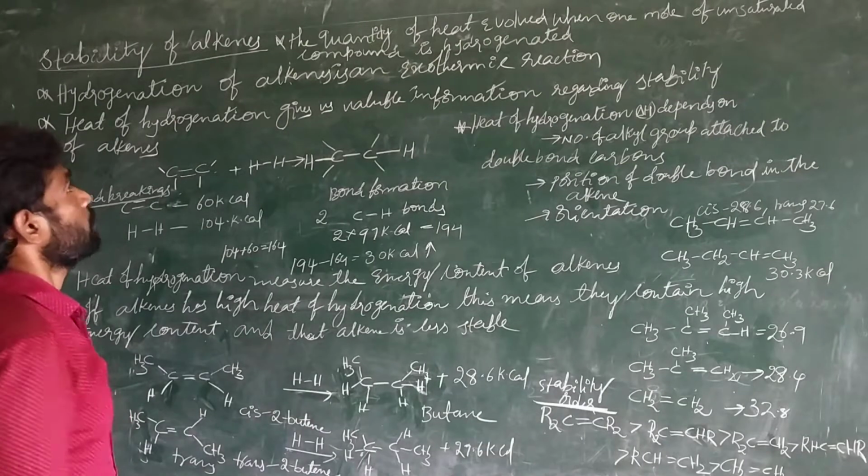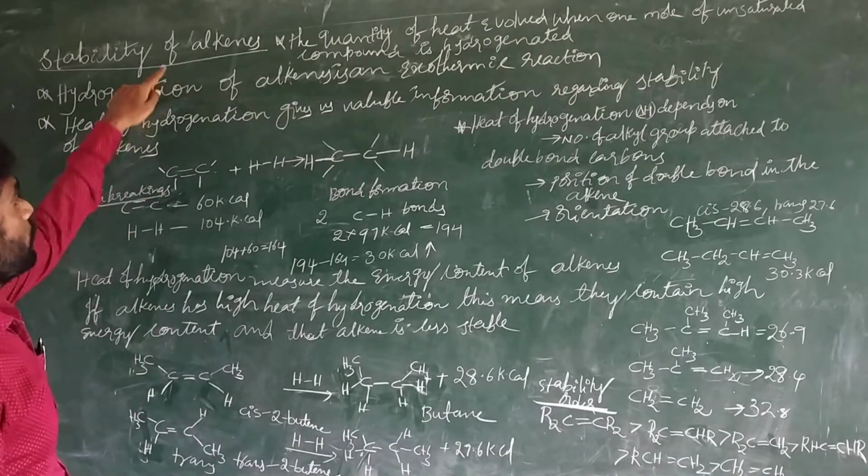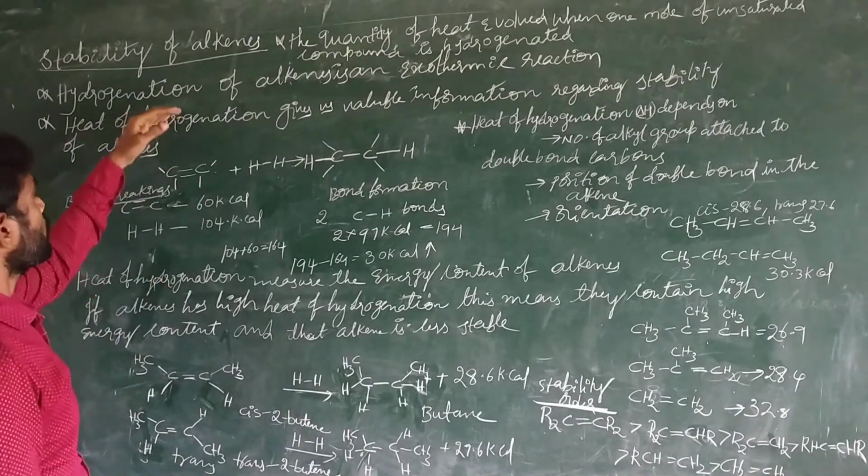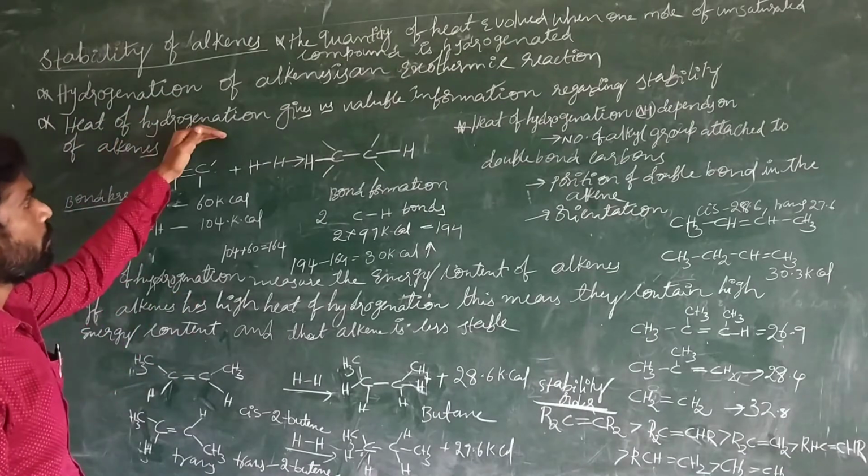Good morning, students. Today I would like to explain about the stability of alkenes. The stability of alkenes can be explained by the heat of hydrogenation.